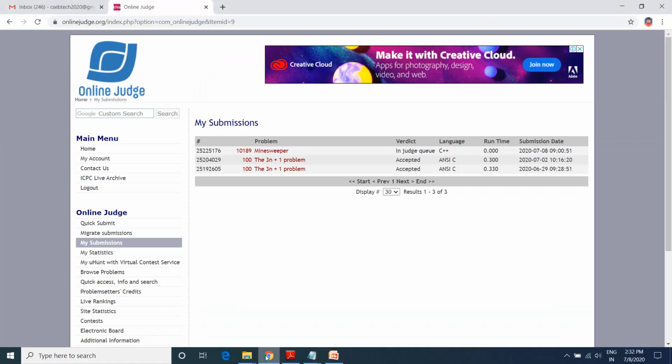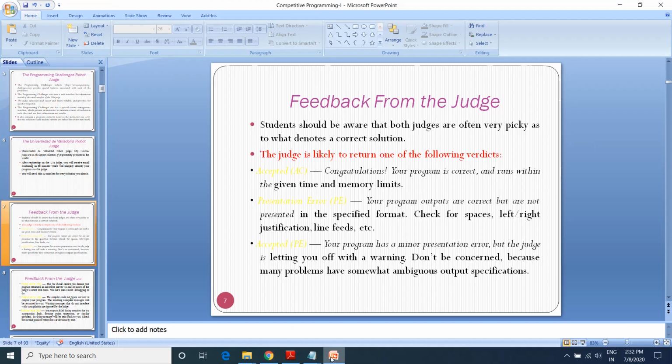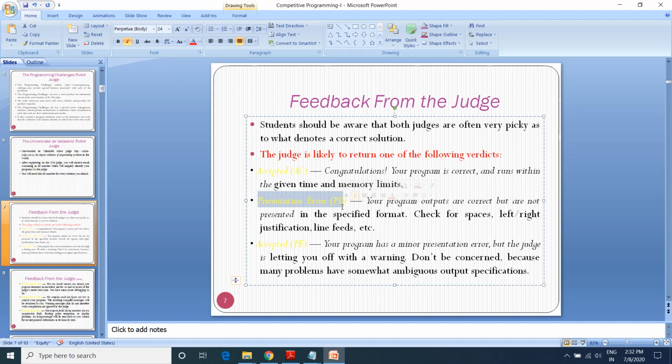Instead of accepted, you may get PE also, that is presentation error, or maybe sometimes the feedback is accepted with PE, that is accepted but with certain kinds of errors.